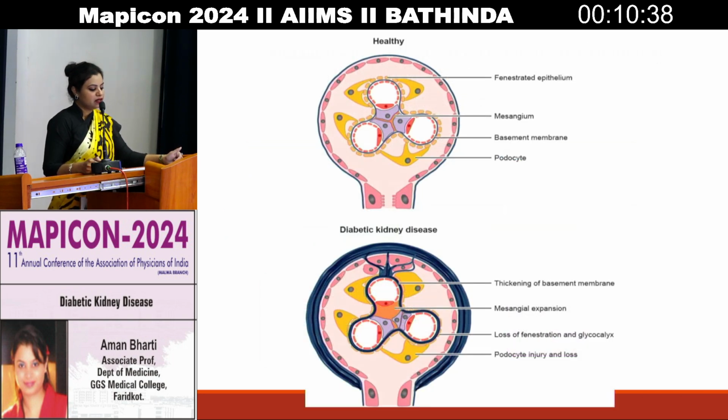So this is a healthy glomerulus. You can see the fenestrated epithelium is well appreciated, the mesangium is there, the basement membrane is there, and the podocytes are there. Then, when there is diabetic kidney disease, what happens?